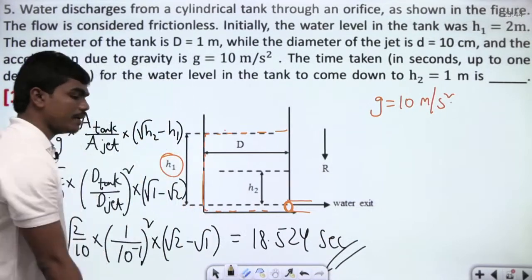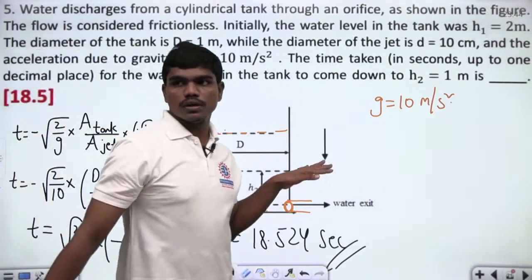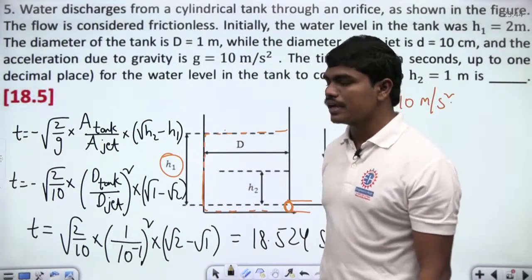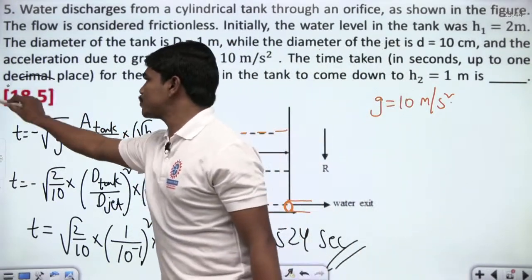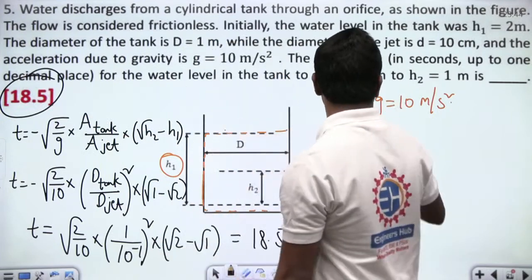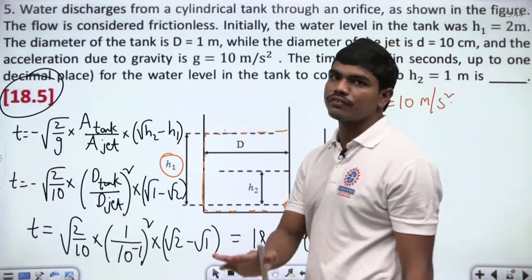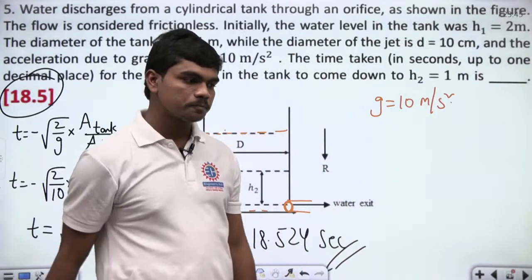So this is the time that's required for this tank to bring its level from 2 meters to 1 meter under these conditions. That's why the answer is 18.5. Since they asked you to round off to 1 decimal place, you can enter 18.5 here. The normal calculation gives you something around 18.524. Clear?